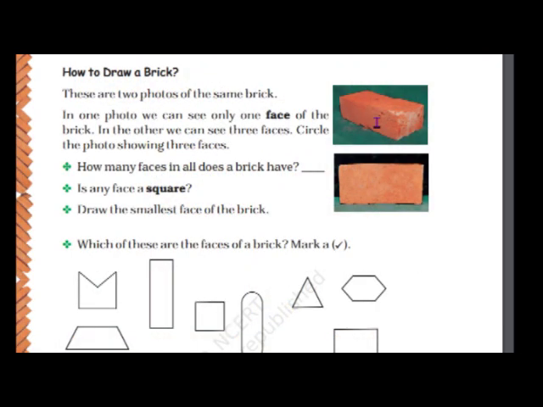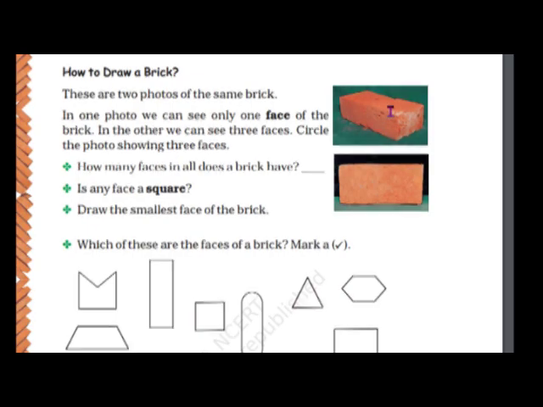One is this side, one is top, the third face is here, the fourth face is from this side, the fifth face is from this side, and the sixth one is from down. So a brick has 6 faces. You can take a brick at home and you can see the faces of the brick.